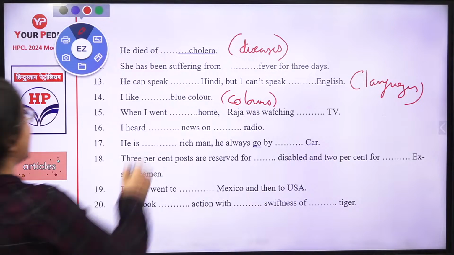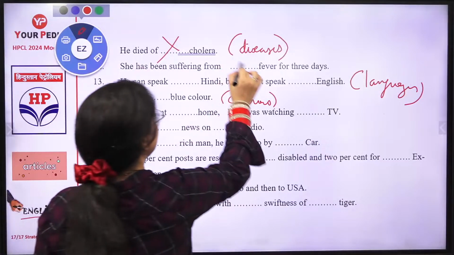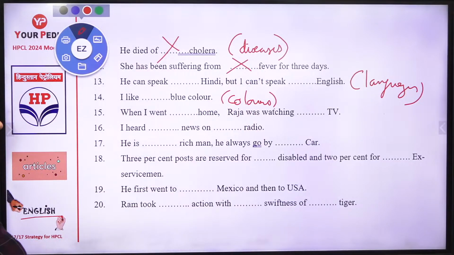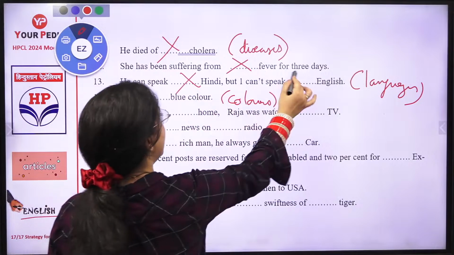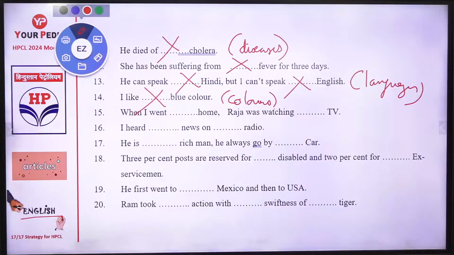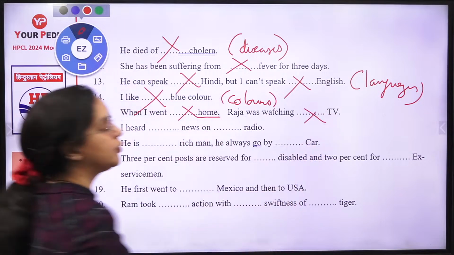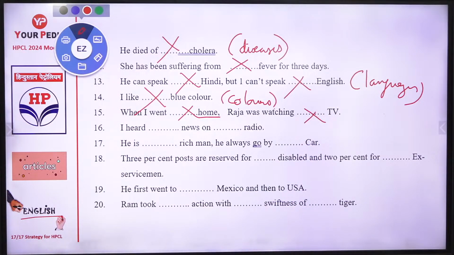No, he died of cholera. She has been suffering from fever, like fever also disease. No article. He can speak Hindi, languages. No articles with the languages. With color, no article. When I went home, Raja was watching TV again. No article with the home, no article with TV. We are not given any brand. No article.